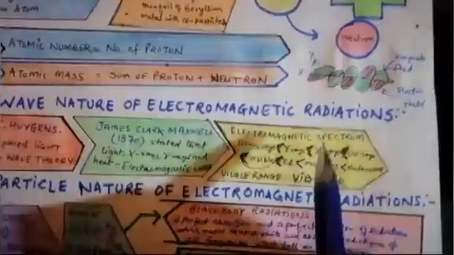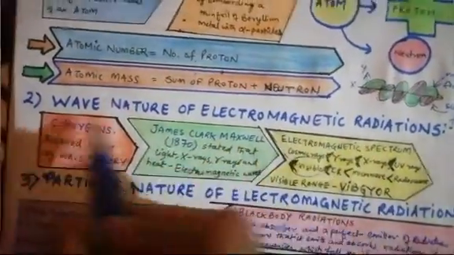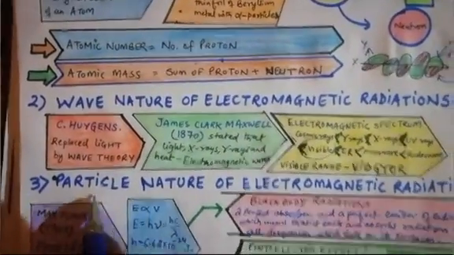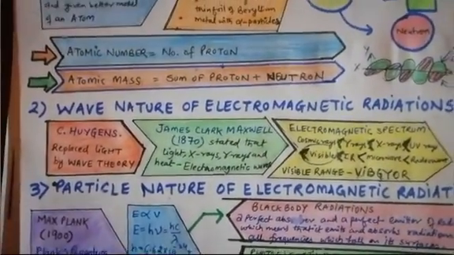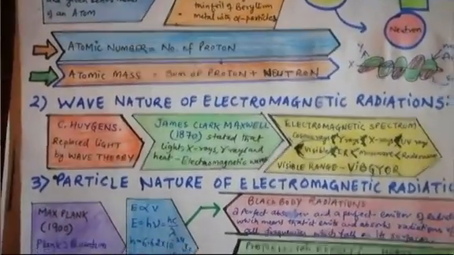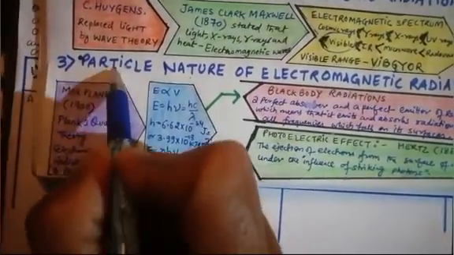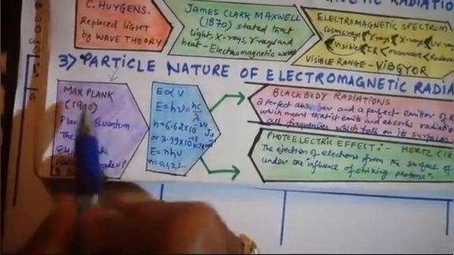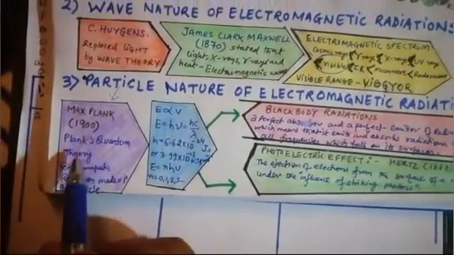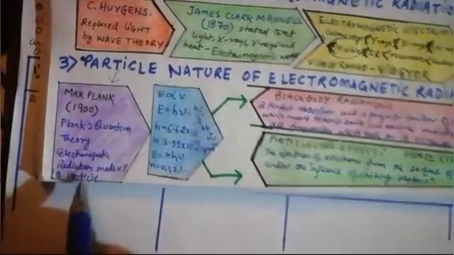So once we know the wave nature and wave properties, the third type of nature of electromagnetic radiation is particle nature. Now what is a particle? A particle is that property of matter in which matter is always continuously moving. The first scientist here is Max Planck. Particle nature is also known in a simple way as Planck's theory. Max Planck in 1900 gave his Planck's quantum theory,